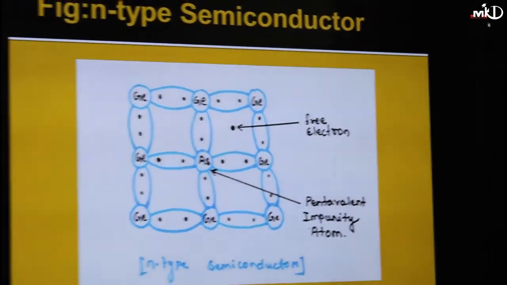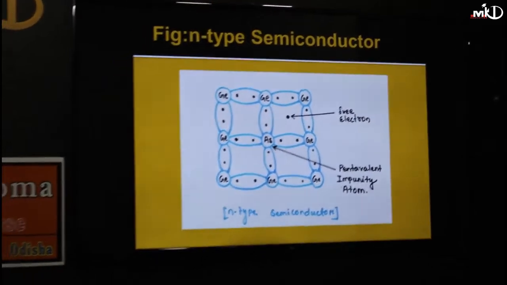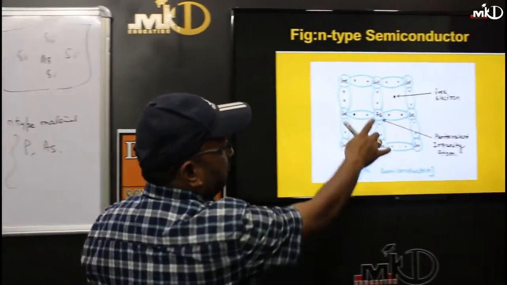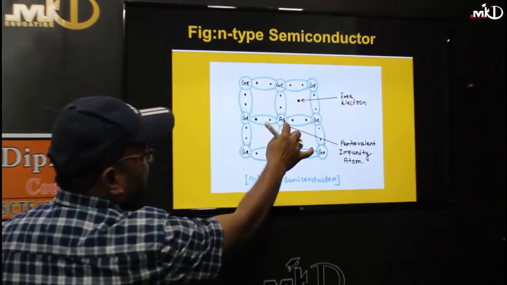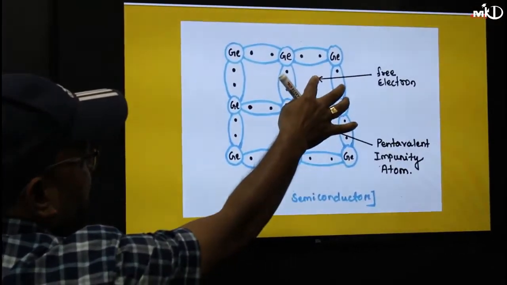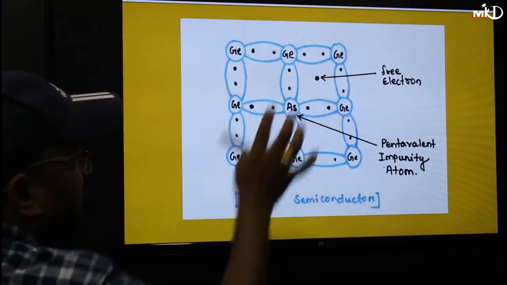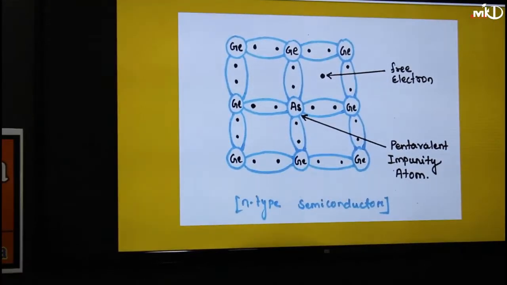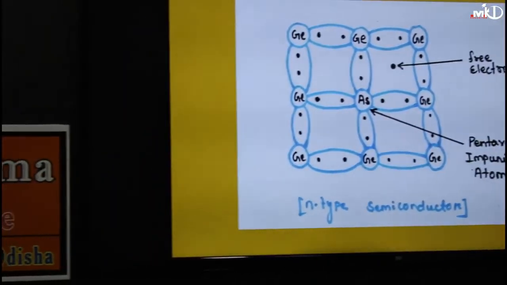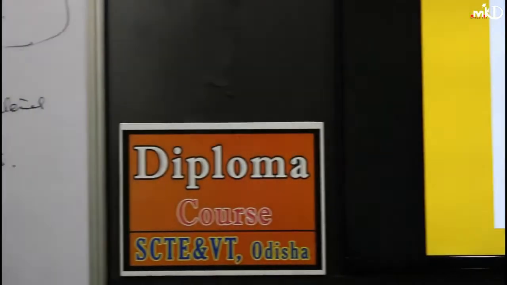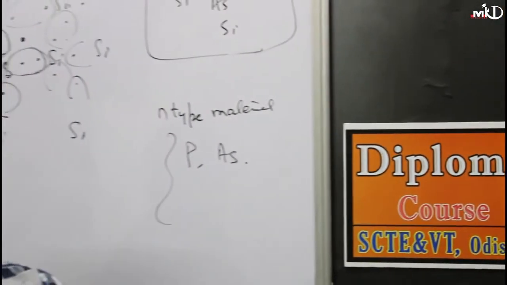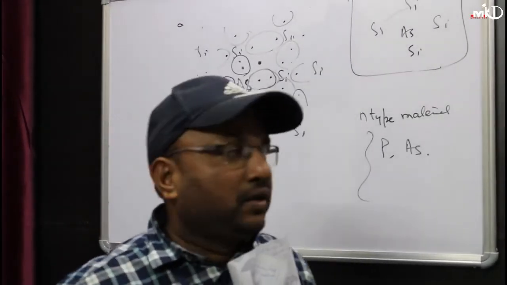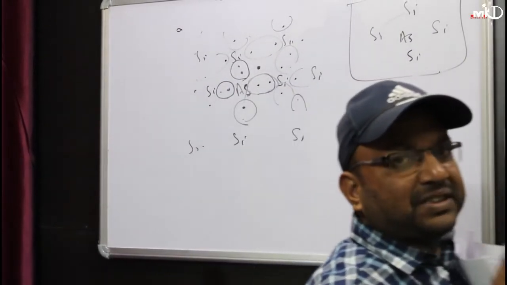Again I am telling, in a pure semiconductor or intrinsic semiconductor, for example, if I make germanium, means what? 1, 2, 3, 4. So this extra electron is absent. But by adding a pentavalent compound, pentavalent means having a valence equal to 5, for example phosphorus, arsenic and antimony, which are added to the pure or intrinsic semiconductor to make an N-type semiconductor.